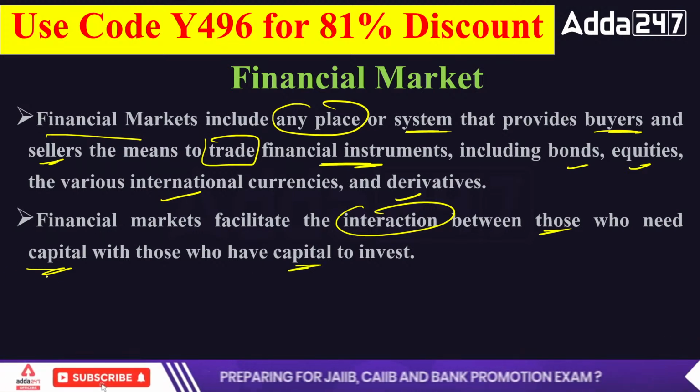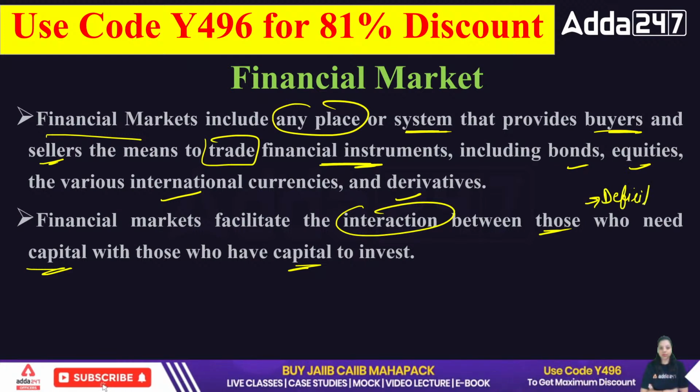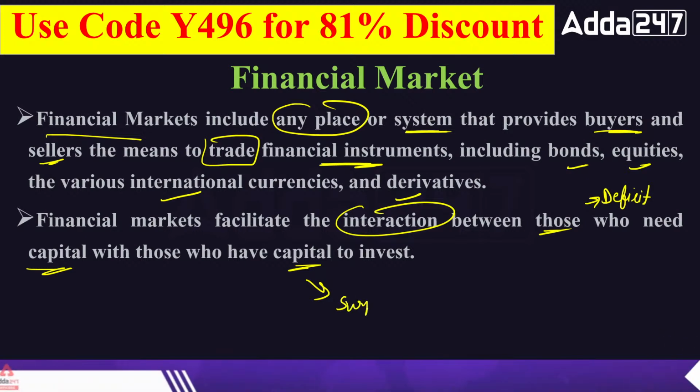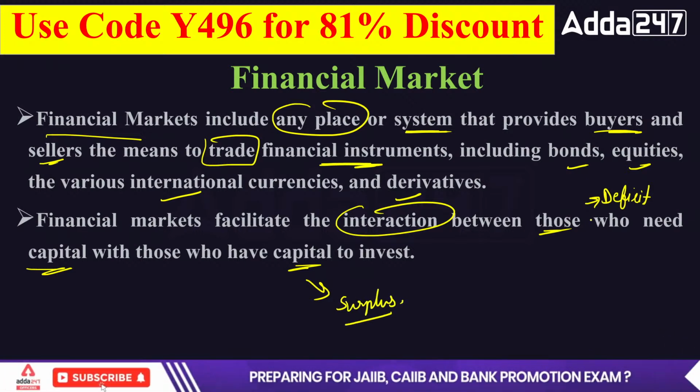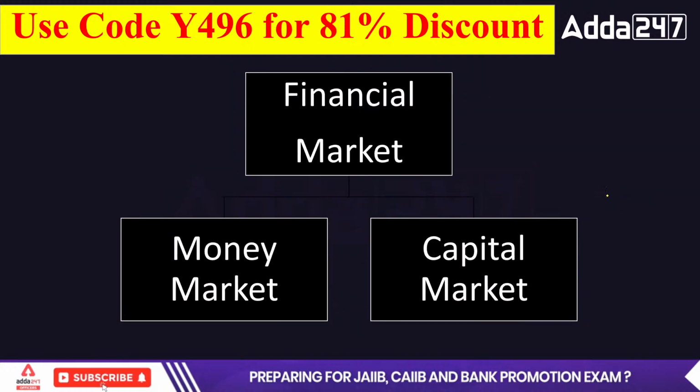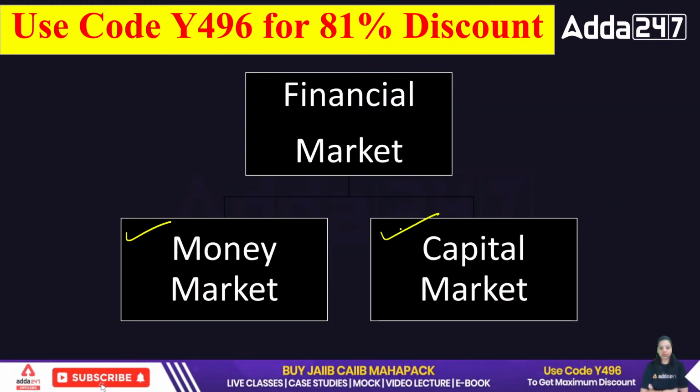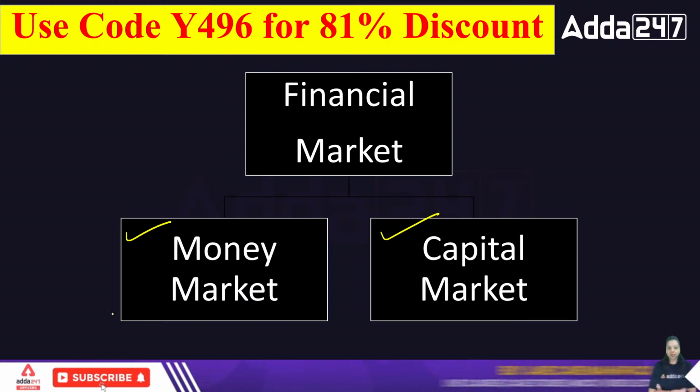Okay, so those who need capital are the persons who have a deficit of money, and those who want to give the capital are the persons who have a surplus of money. Okay, now these are the two major financial markets which we have studied, the difference we have studied: that is money market and capital market.